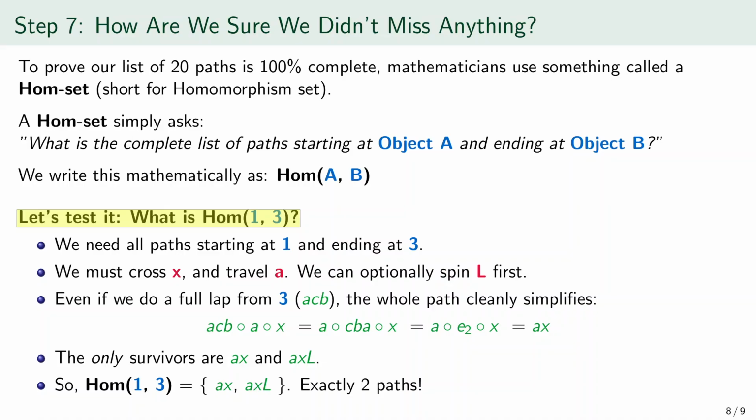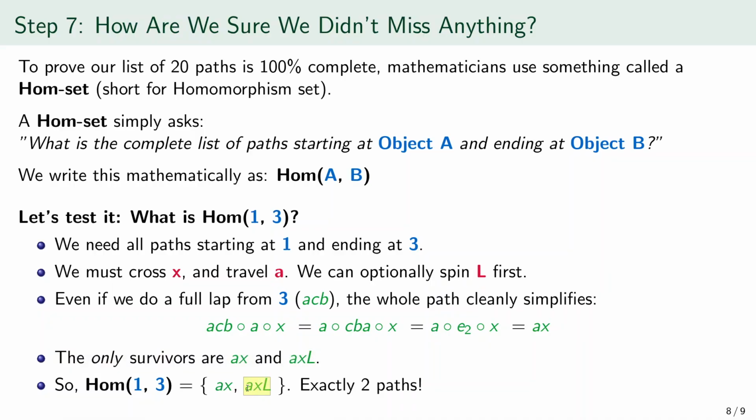Now suppose we also try to include a full lap based at 3. The written path would be ACB composed with A composed with X. Because of associativity, we can regroup that as A composed with CBA composed with X. But CBA is equal to the identity path at 2. So this becomes A composed with the identity at 2 composed with X. And that simplifies to AX. So even if we insert a full lap from object 3, nothing new survives. The only survivors are AX and AXL. Read right to left, AX means first X and then A, while AXL means first L, then X, then A. So Hom of 1 and 3 consists of exactly those two paths, and nothing else.